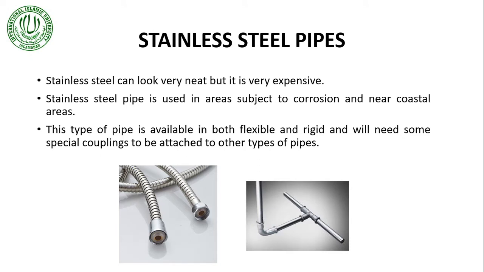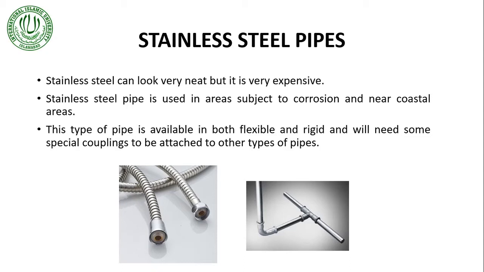Stainless steel pipes are the latest extravagance in the plumbing system nowadays. They are too much neat, very fancy looking. You must have seen these type of Muslim showers and these type of pipes in your houses. They are very fine, but they are very expensive at the same time. In stainless steel pipe, there is 0% chance of corrosion or rusting. Therefore, they are the best type of plumbing pipes.